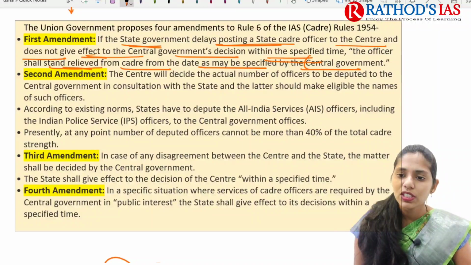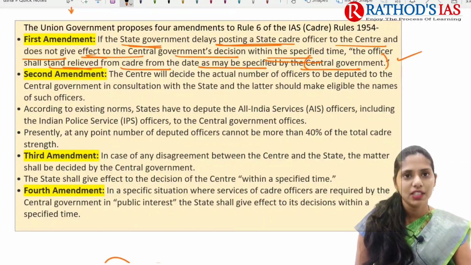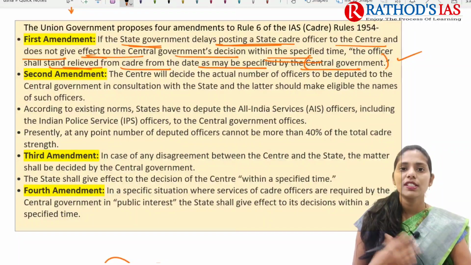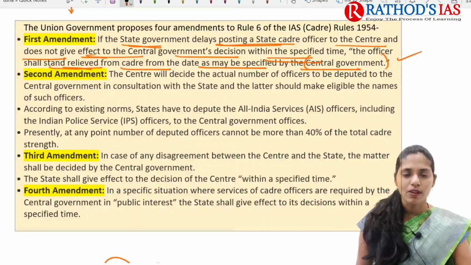So as per the date specified by the central government, the person has to act. Because of this, we can say there is an increase in the power of the central government.